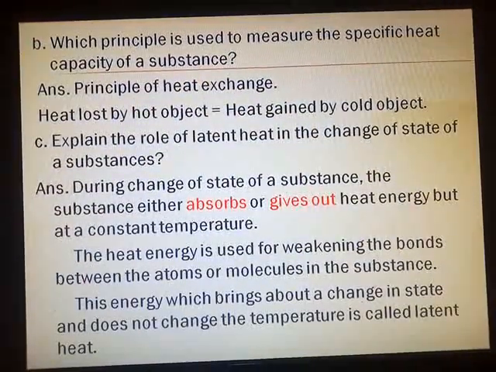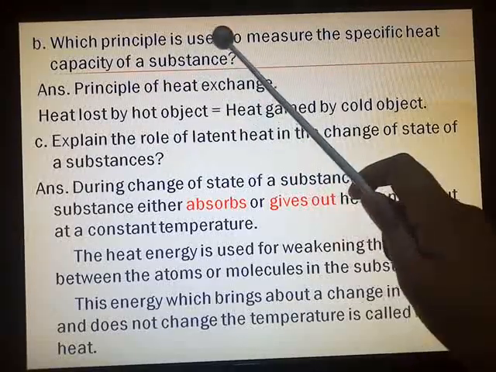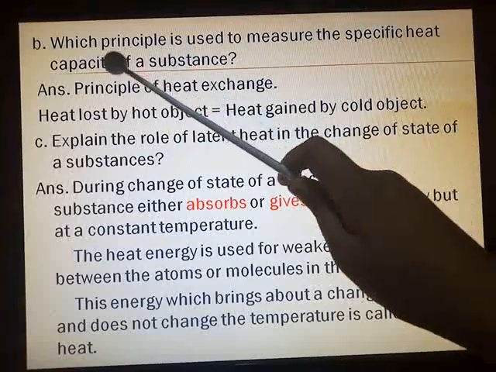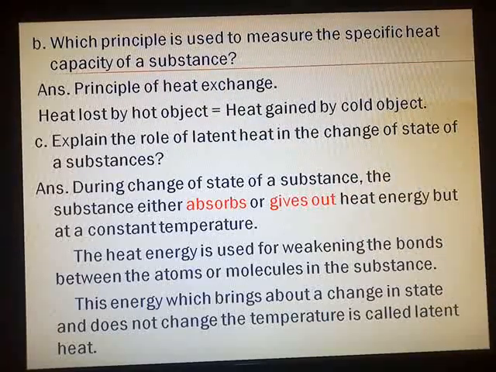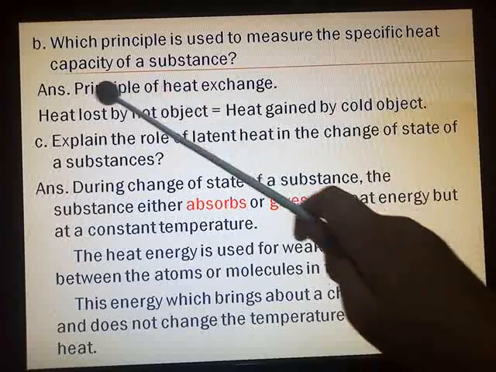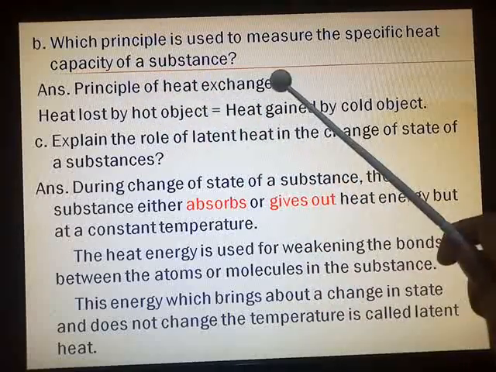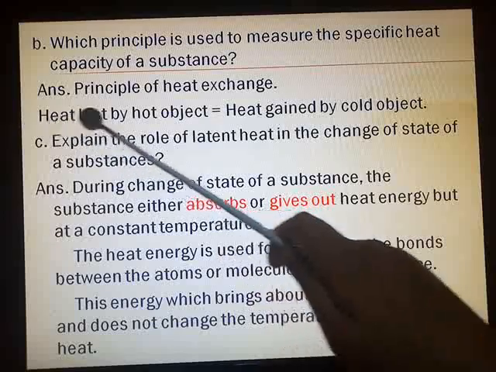Question number 7B. Which principle is used to measure the specific heat capacity of a substance? We have studied the principle of heat exchange. If two bodies, a hot and a cold object, are kept isolated, then what happens? The heat which is lost by the hot object is gained by the cold object. So our answer is the principle of heat exchange.